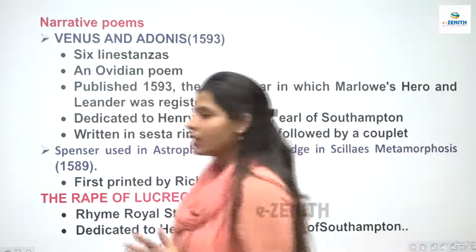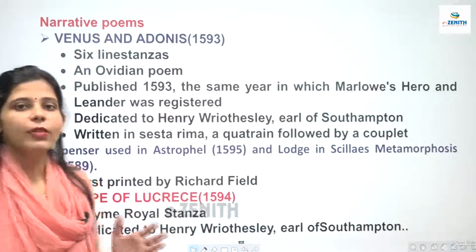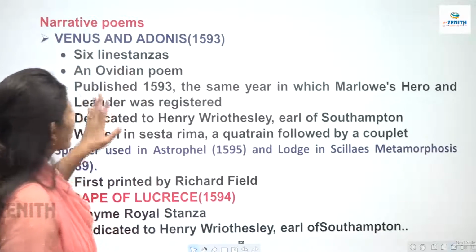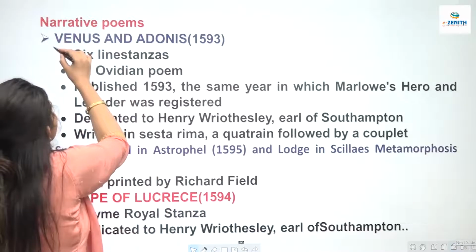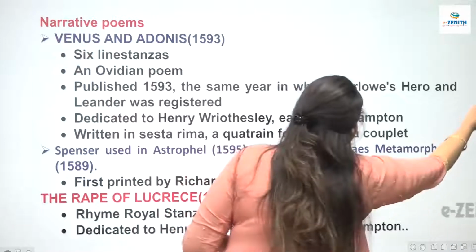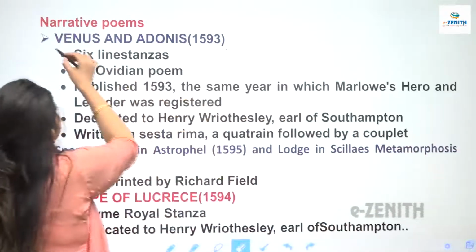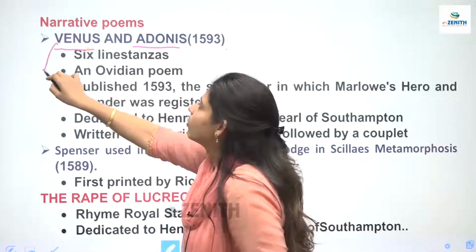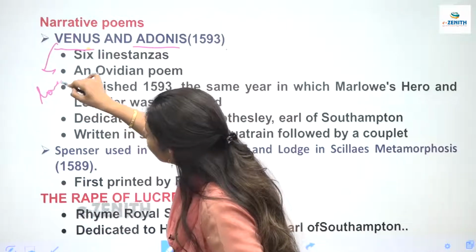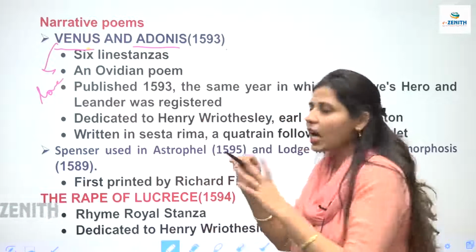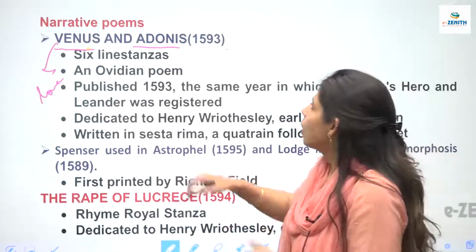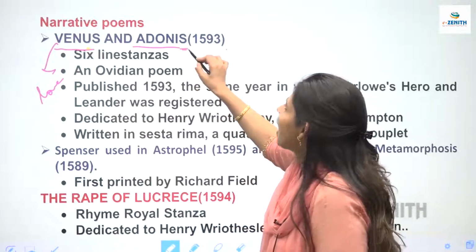Yes. Now let's look at the narrative poems that have been written by Shakespeare. Number 1 is Venus and Adonis. Venus and Adonis एक poem है जो कि इन्होंने लिखी है. It is written by Shakespeare. वीनस क्या है एंड एडोनिस क्या है? तो वीनस इज द गॉडेस ऑफ लव. किसकी गॉडेस है? लव की गॉडेस है. And the entire poem is her seduction of this person known as Adonis.